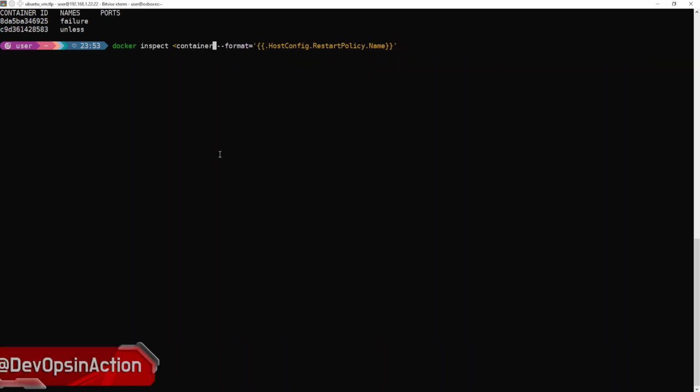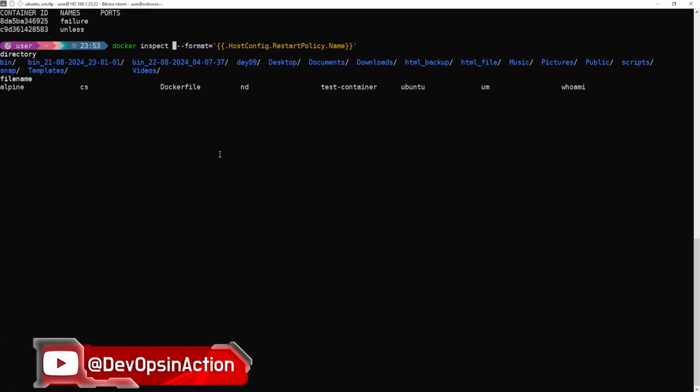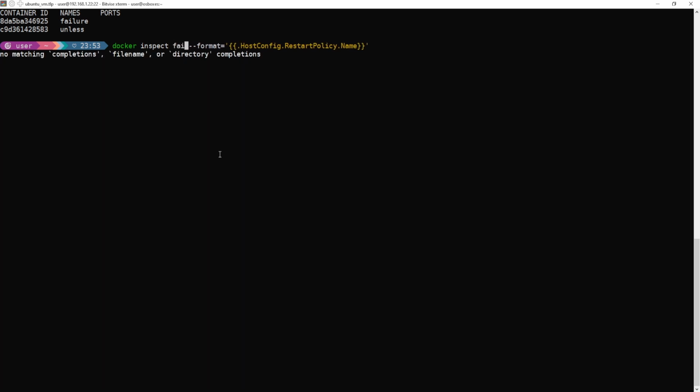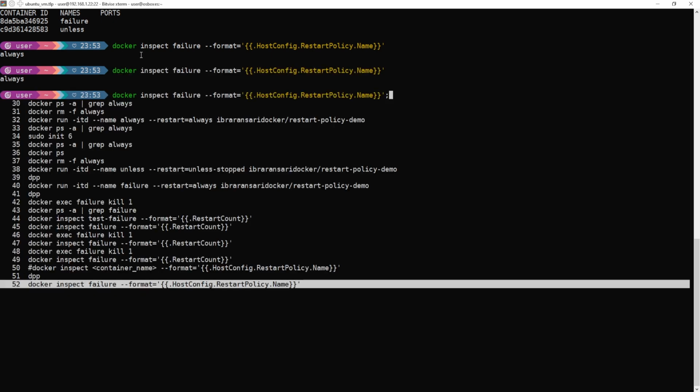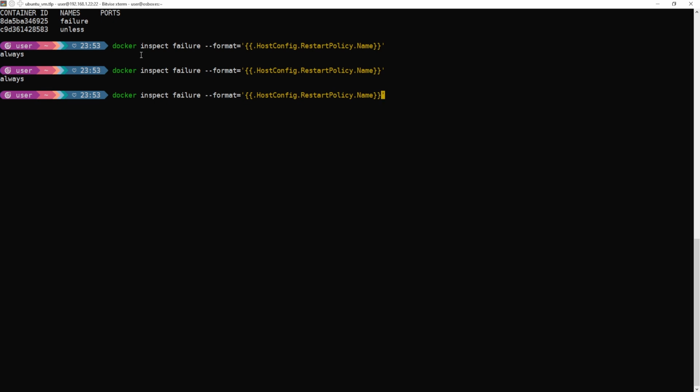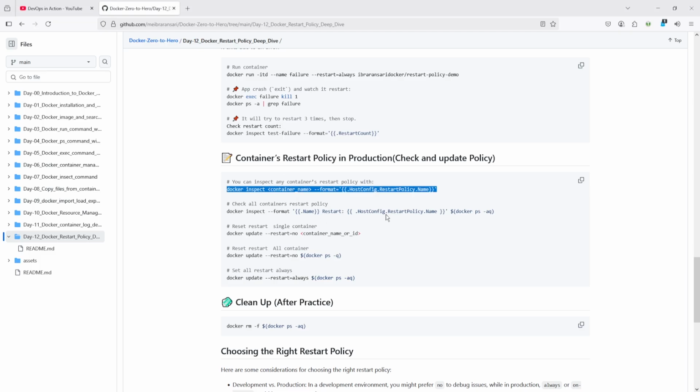I want to know which policy is applied to this container. You can see here on-failure, and let's see another one: unless-stopped. Unless follows unless-stopped, right?